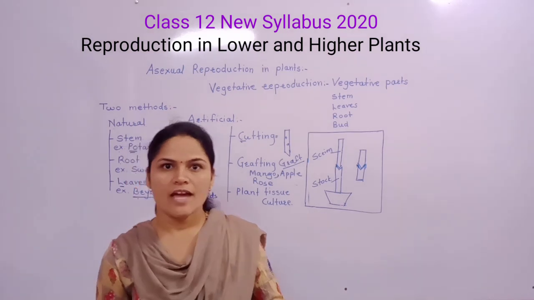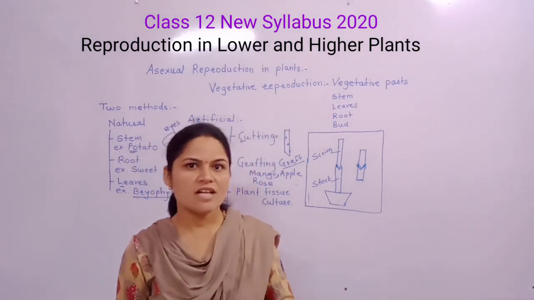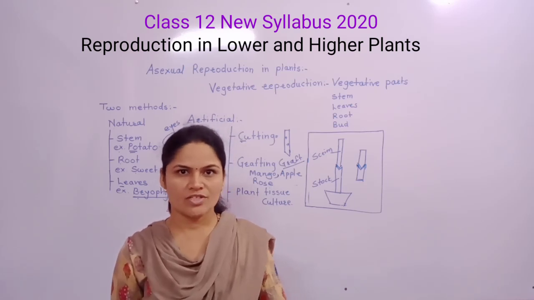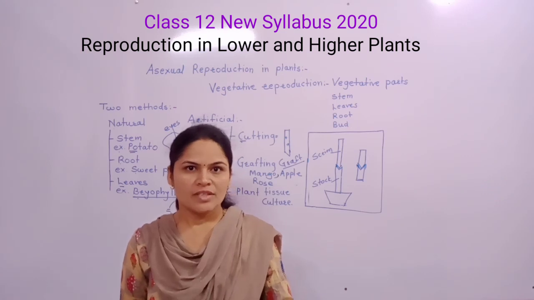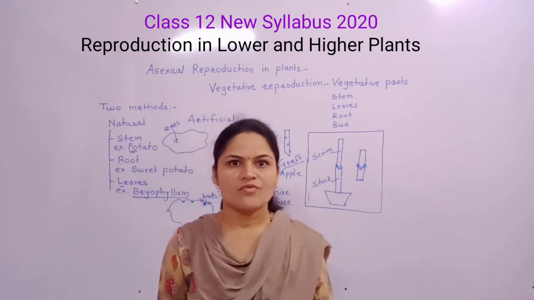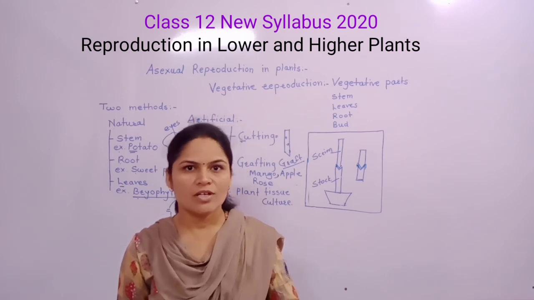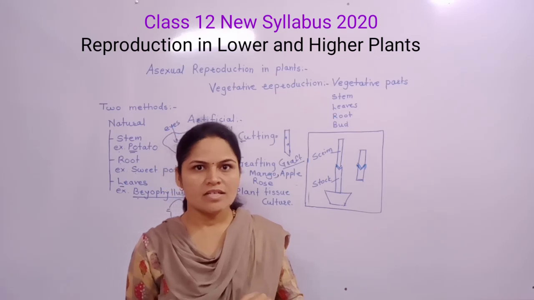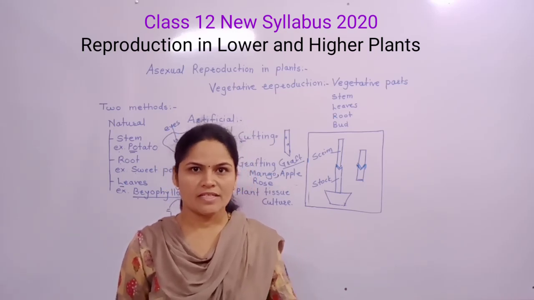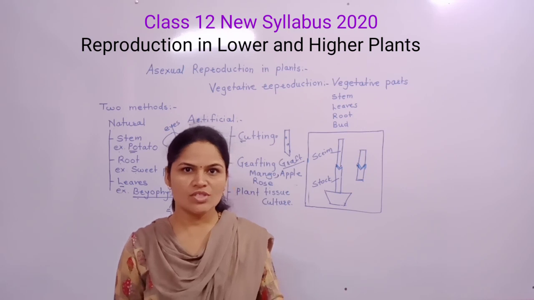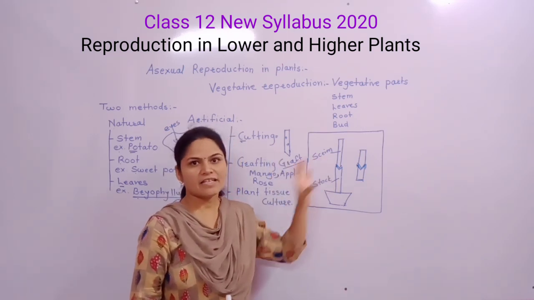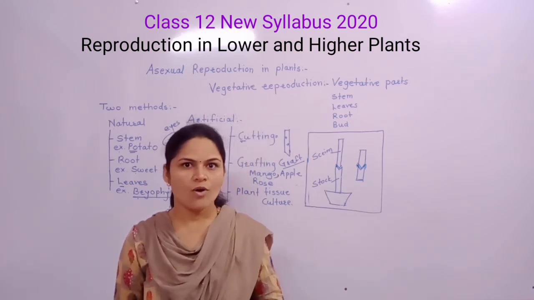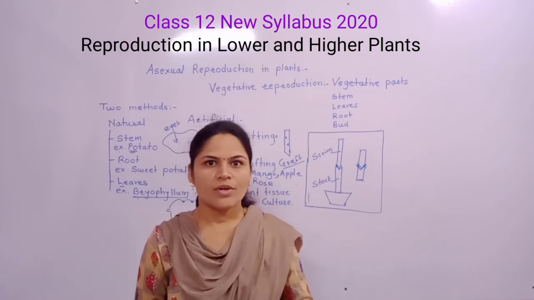The artificial method of vegetative propagation is mostly used in horticulture and agriculture. Most gardeners select the artificial method because it is very cheap and a faster method than sexual reproduction. Also, the characteristics of plants are similar to the parents, and grafting in particular shows better and desired characteristics in new plants. There are different advantages of asexual reproduction in plants.